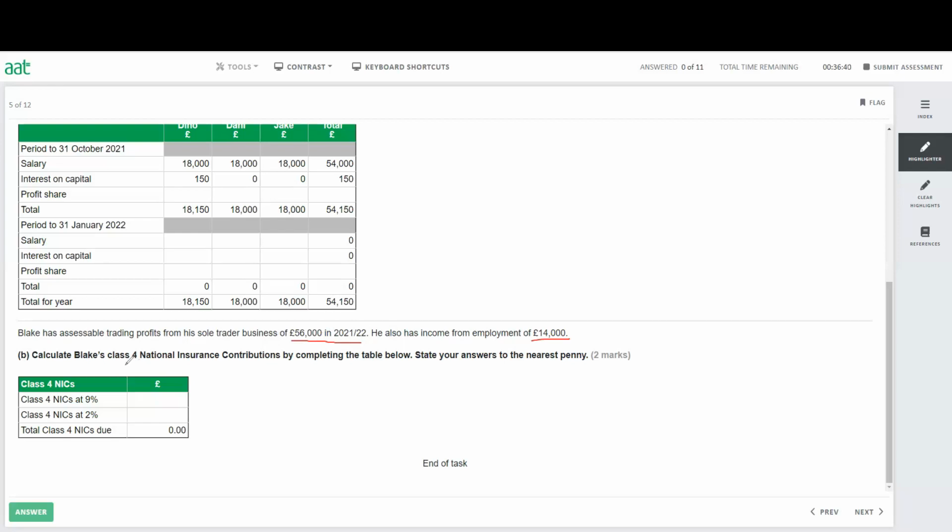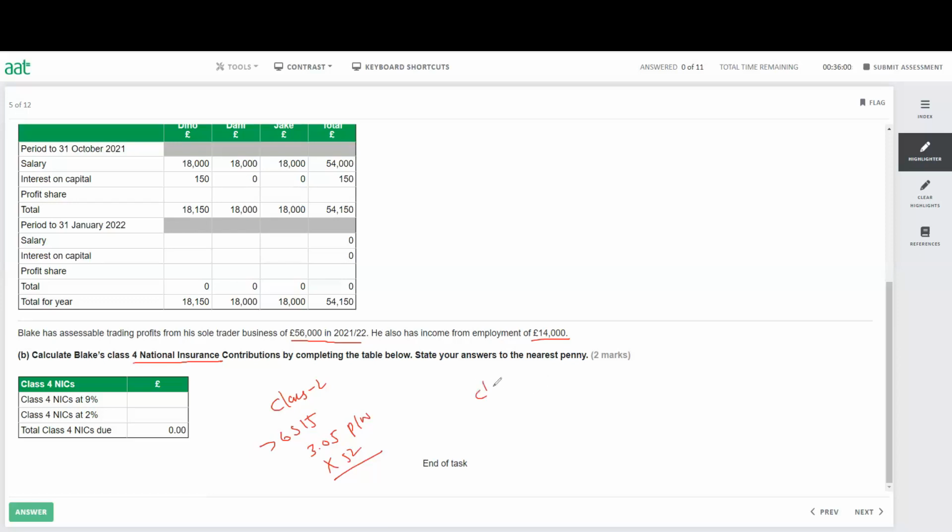Calculate the Blake class 4 national insurance contribution. So they're only asking for the class 4 national insurance contribution. They can also ask in the exam for the class 2. The class 2 is quite simple. Remember that class 2, if the trading profit is more than 6,515, then they have to pay £3.05 per week. So you just multiply by 52 weeks if the business is running for 52 weeks. If the business is closed or stopped after 20 or 30 weeks, you only calculate for 20 or 30 weeks. Do not give the whole year national insurance.